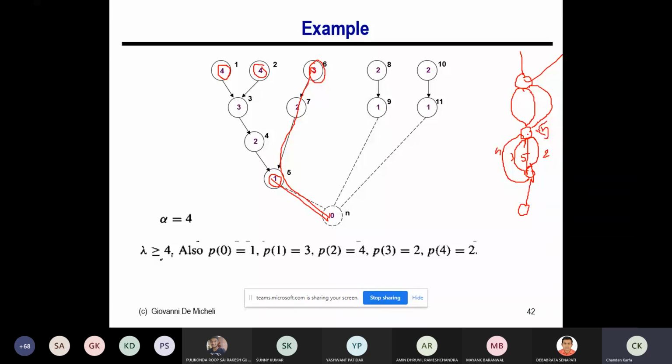So I'll assign 5. Now for this node, if these are say 4, 2 and 4, say 5 again, I have to take 5 plus 5, so this becomes 10, right? That is one of the heuristics. It's a heuristic, so it's not exact.